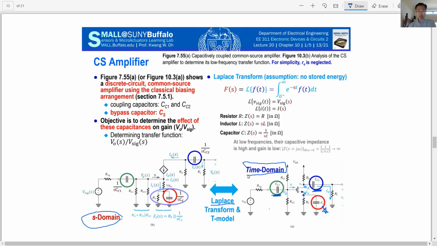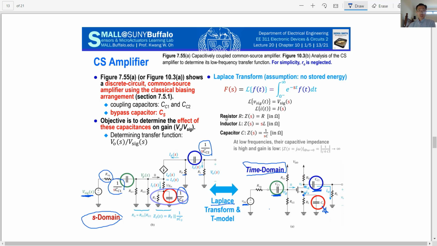When you convert the components, the time dependent voltage signal we can express as a complex function of S. Resistance becomes simply resistance. Capacitance you convert into the impedance, which is 1 over SCC1 here, 1 over SCC2 here, and 1 over SCS here. Other resistances will be the same.